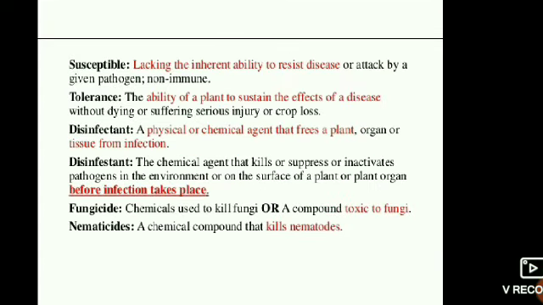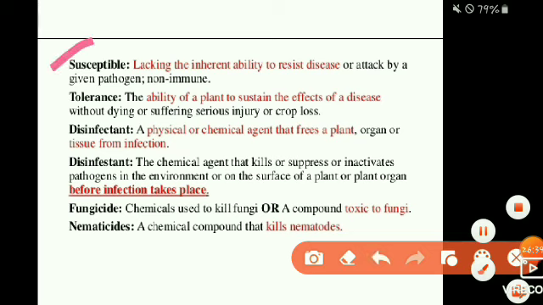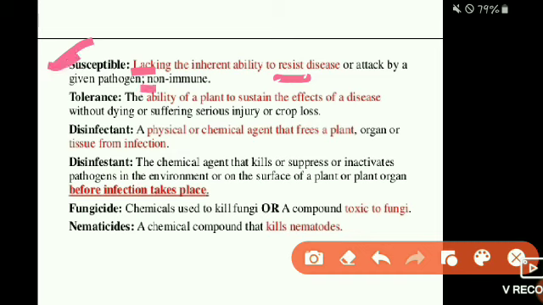Next term is susceptibility, lacking the inherent ability to resist diseases. Susceptible plants lack the inherent ability to resist, meaning avoid, the diseases. Plants lacking the ability to avoid disease attack by any pathogens are called susceptible plants, which have a non-immune nature. Immune means having the ability to resist disease attack, whereas susceptible plants are non-immune in nature.